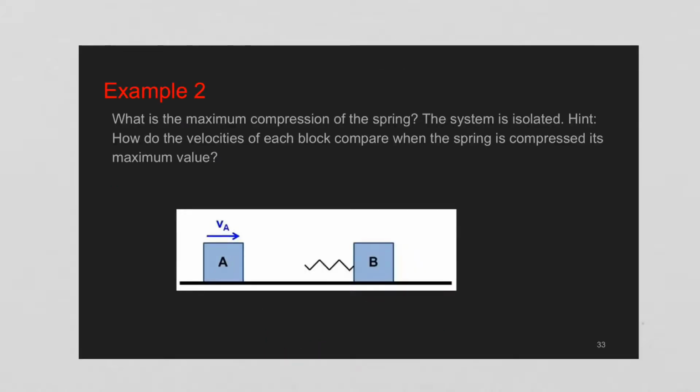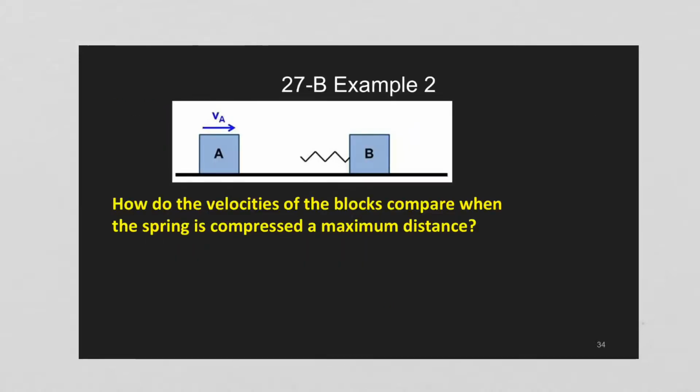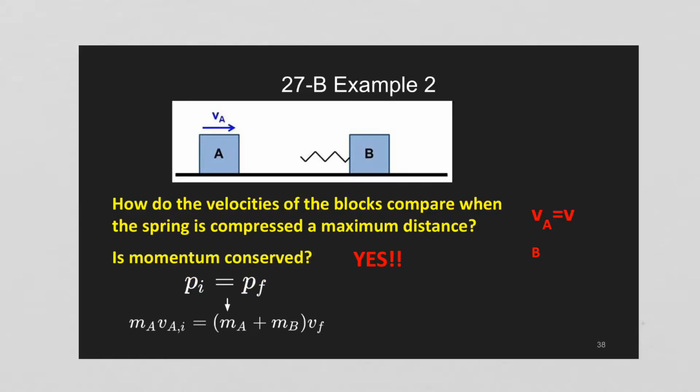Now let's try a different example. So here I've got V_A. It's going to squish into block B. And I want to know what's the maximum distance that this spring is going to get compressed. How do the velocities of the blocks compare when the spring is compressed to maximum distance? They're going to be equal to each other because when it's compressed the maximum distance, those two blocks are going to be sliding together. Is momentum conserved? Yes, always. So I know the initial momentum and the final momentum are going to be equal to one another.